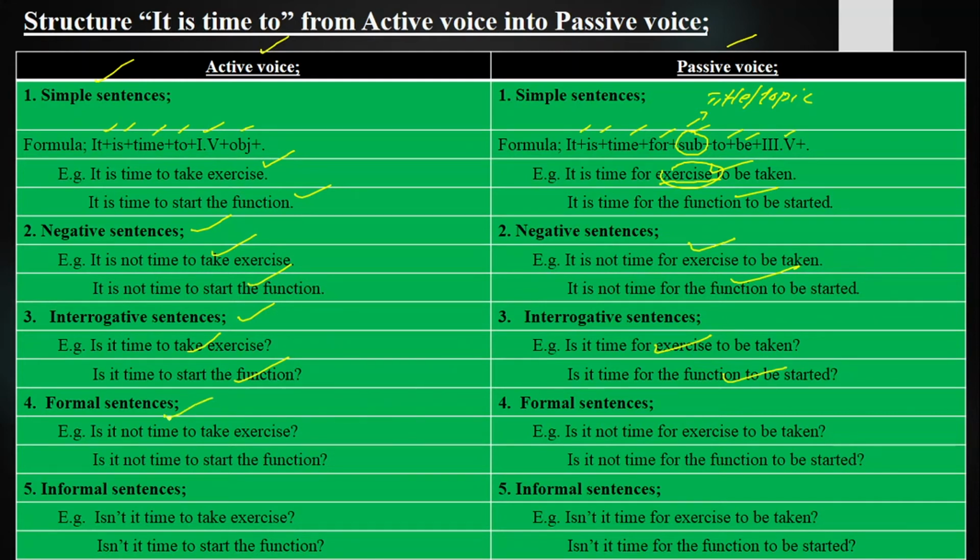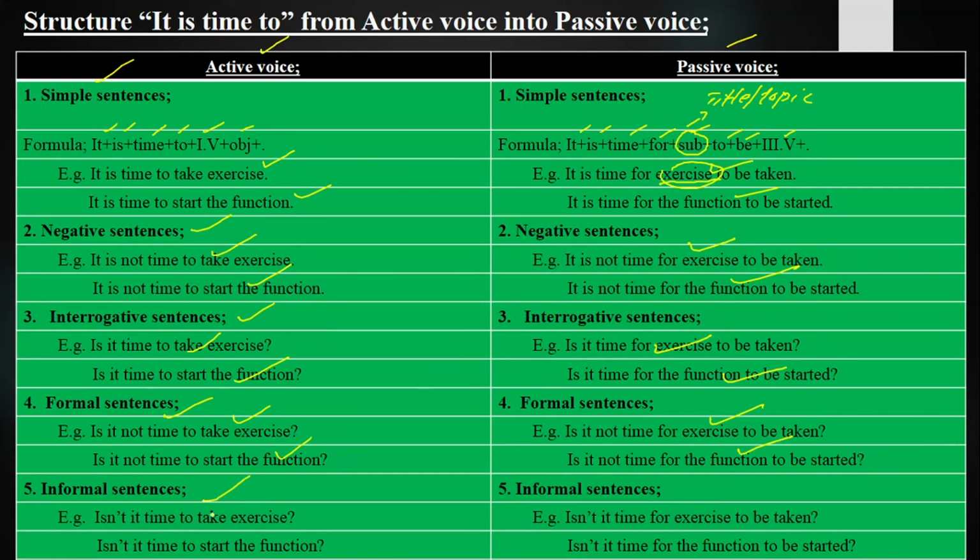Formal sentences, those sentences in which we ask a question, deny the statement, and we ask them in a formal way, polite way, respectful way. We use it with our seniors, elders, and you can use it with the one whom you are not close with. Is it not time to take exercise? Is this not time for exercise to be taken? Is it not time to start the function? Is it not time for the function to be started?